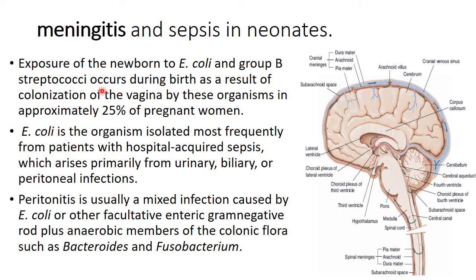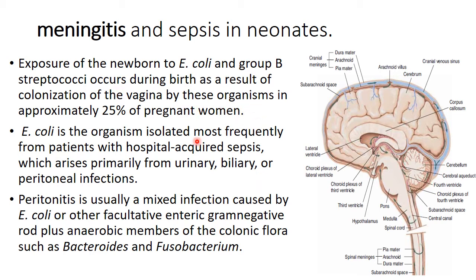Why? Because it is a result of the colonization of the vagina by these organisms, and approximately 25% of pregnant women carry these two bacteria, streptococci and E. coli, and they cause meningitis. You should note that E. coli and streptococci cause meningitis. Why do they cause meningitis in newborns? Because they are present in the vagina of 25% of pregnant women.